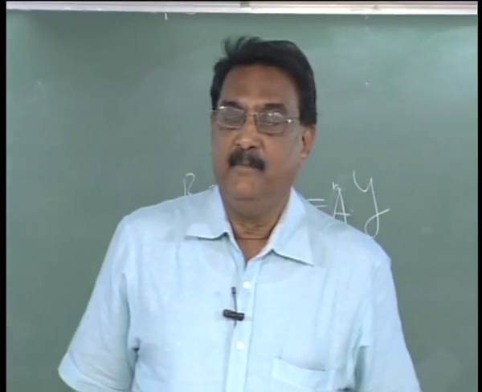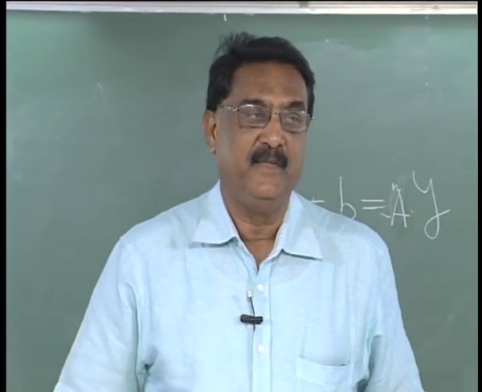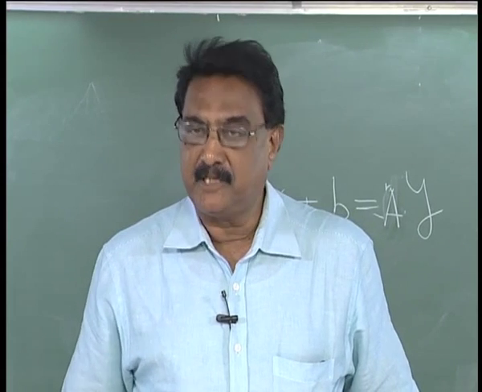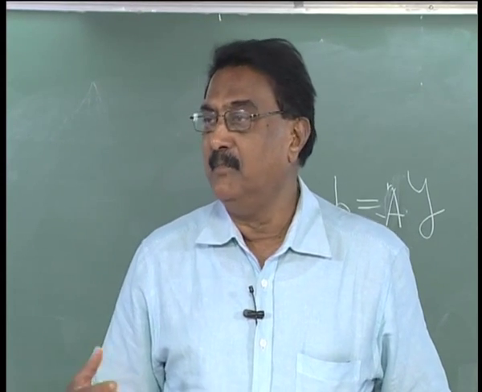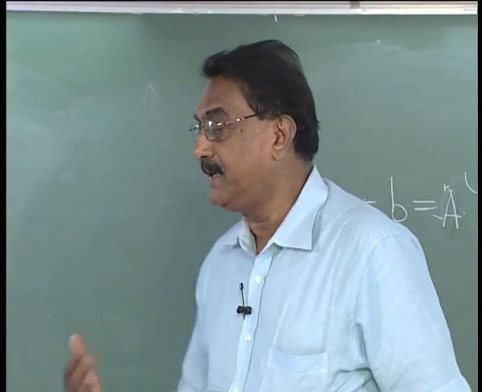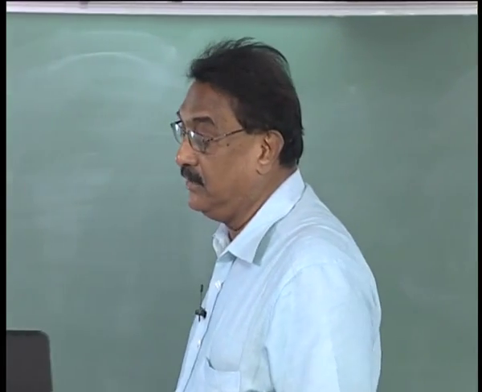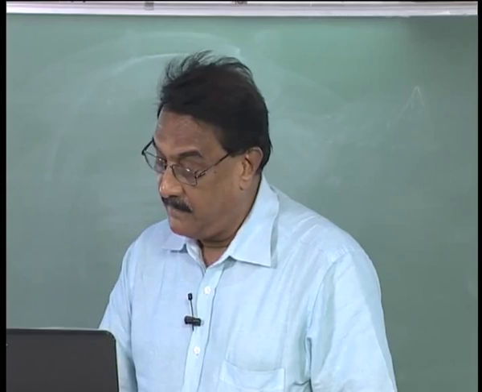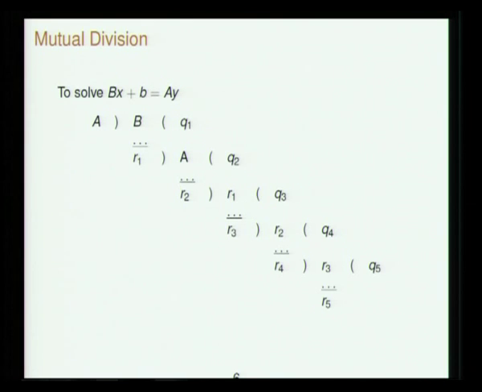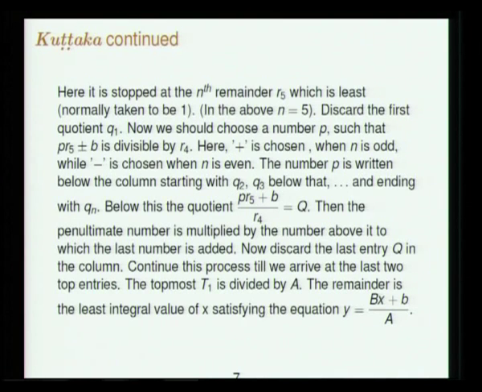The important thing is that this Kuttaka linear indeterminate equation is much more than the Euclidean algorithm. Something more is involved here. It is stopped there, but much more is required to get the solution of the problem which was posed here. So, here he stopped at the nth remainder r5, which is least. The verse does not specify. It can be, in fact, you can go on till you get 1. So, in the above case n is equal to 5.